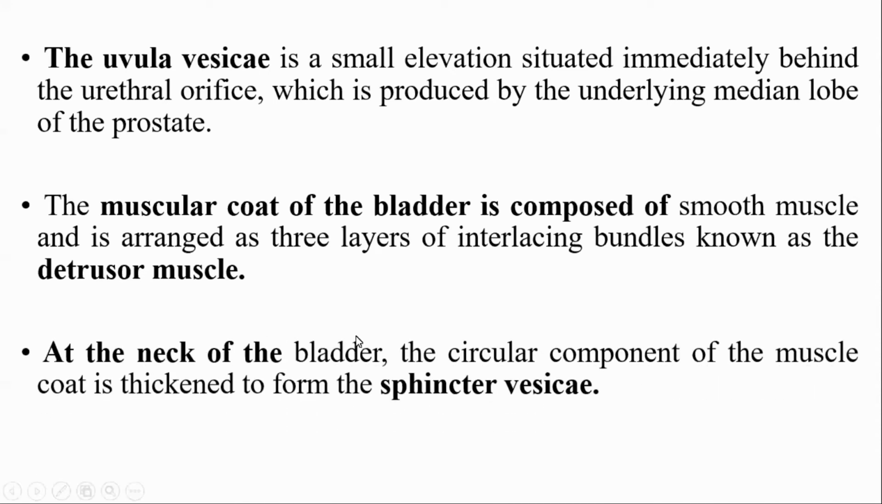At the neck of the bladder, the circular component of the muscle coat is thickened to form the sphincter vesicae. It has sphincteric action, closing and opening the neck of the urinary bladder. That is known as the sphincter vesicae. It is made of smooth muscle cells, which control the flow of urine from the urinary bladder to the urethra.